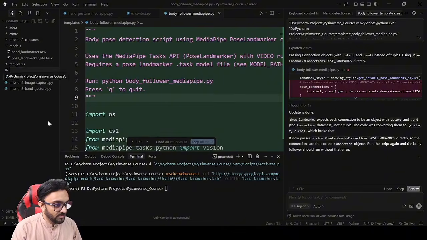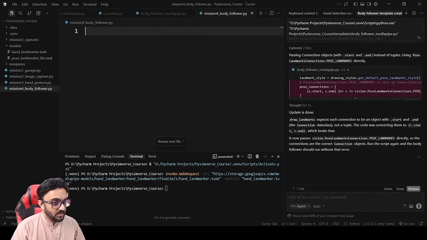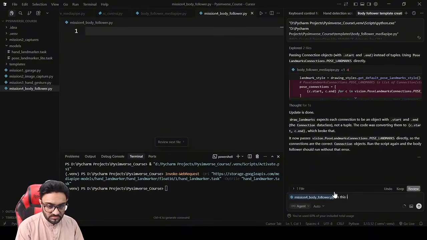we are going to create a new file, and we are going to write mission 4 underscore body underscore follower dot py, right? So body follower, we are going to write that. In this new file create the following script.